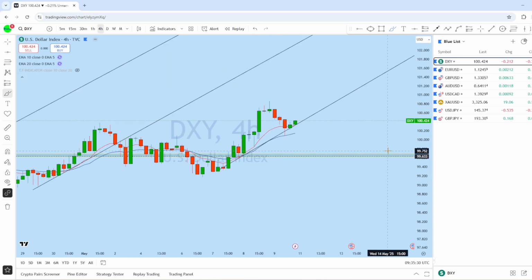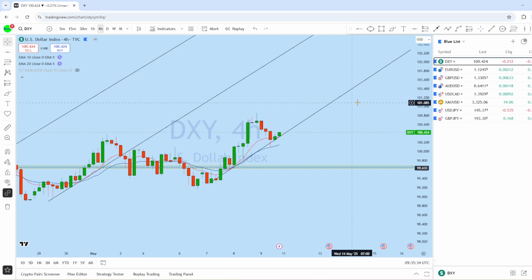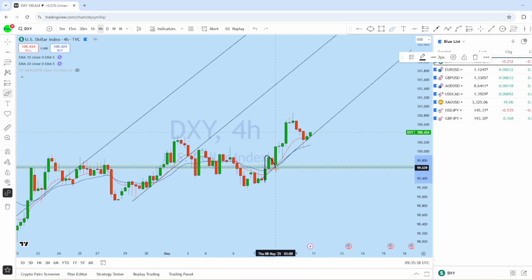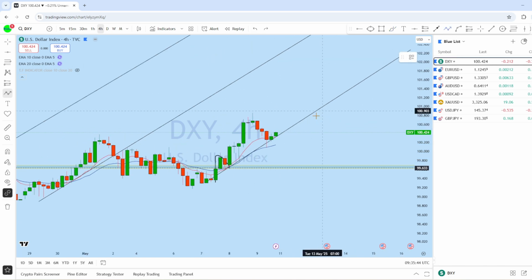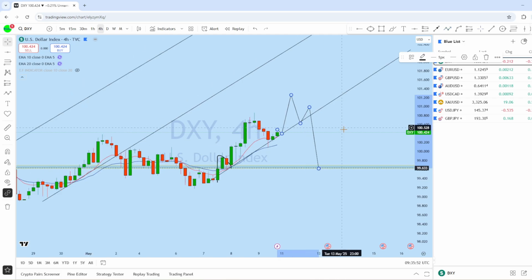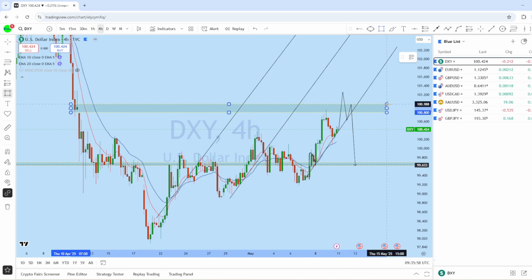Now looking at the 4-hour chart on DXY, what we can see is that in this lower time frame, there is an uptrending market structure on DXY, and with that uptrend, expecting for this market potentially to go back up to create a new higher high, and then I think that the price may drop again as the long-term trend in this market is down, and there is a liquidity zone here from the intraday perspective.